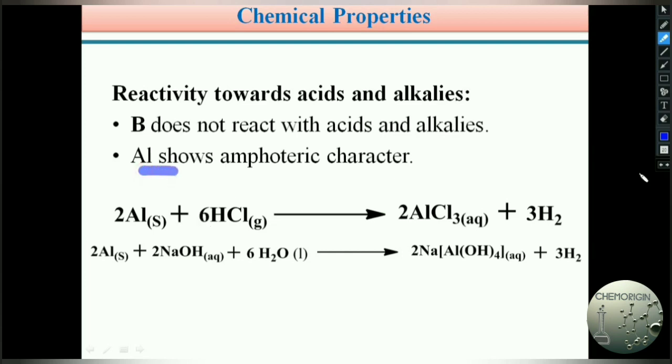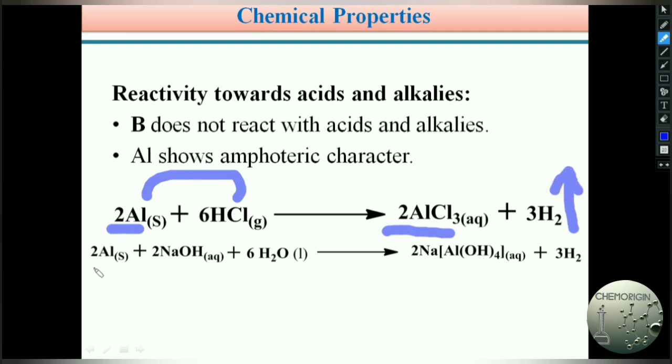See some examples of this amphoteric nature. Aluminium as a metal is in a solid state. It readily reacts with an acid like HCl gas. Aluminium metal reacts with HCl and forms the corresponding AlCl3, aluminium trichloride, and evolves hydrogen gas.